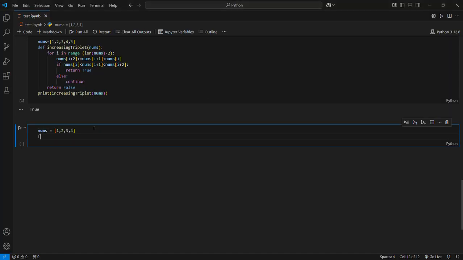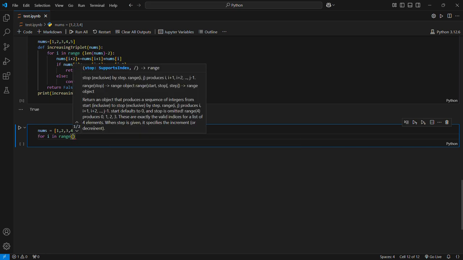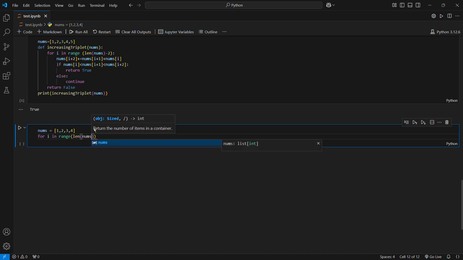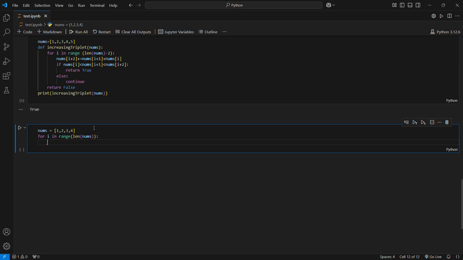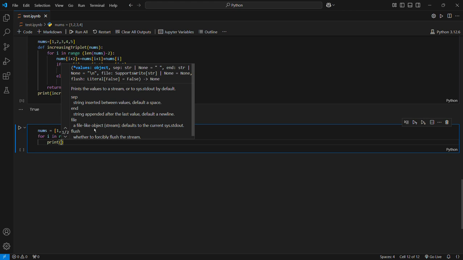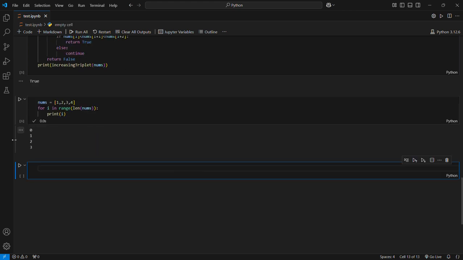So here, for i in range, using the len function on nums, this is going to print the index of all elements in nums. Let's check. So here the indexing is 0, 1, 2, 3.